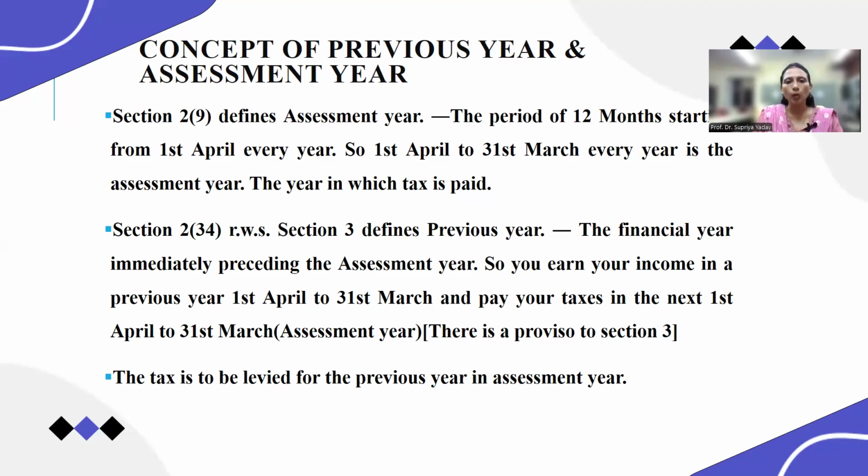So this is how the Income Tax Act is applied, through previous year and assessment year. Now you get the total concept of how the Income Tax Act is implemented, interpreted, and what exactly the tax rates are for the current assessment year.